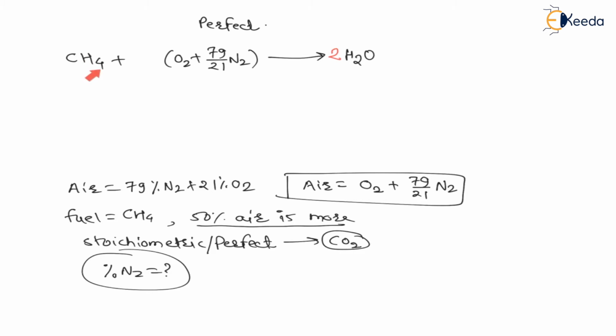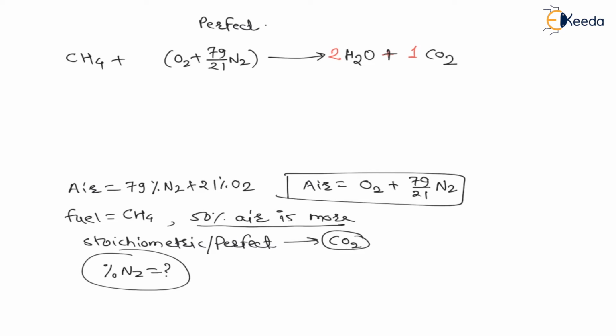After that, once the hydrogen reaction is completed, then the carbon reaction will start. Whenever carbon sees any oxygen, it will become carbon monoxide, and if more oxygen is available, then it will become carbon dioxide. But as it is perfect combustion, the carbon will always become carbon dioxide. Therefore plus CO2, carbon dioxide. And in CH4 there is only one carbon, therefore there will be only one carbon dioxide, right?